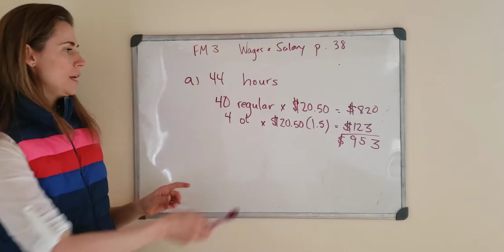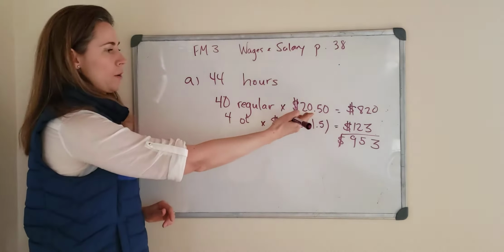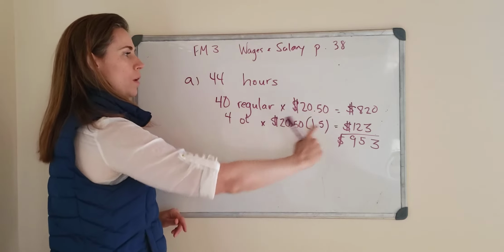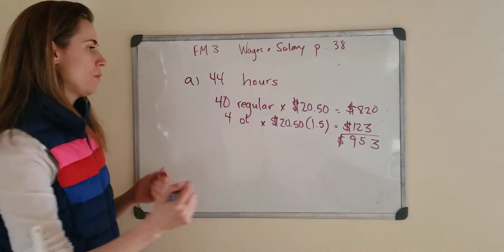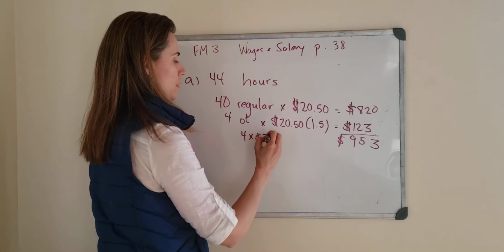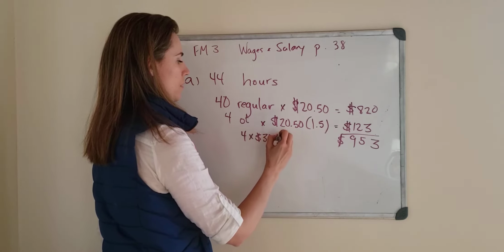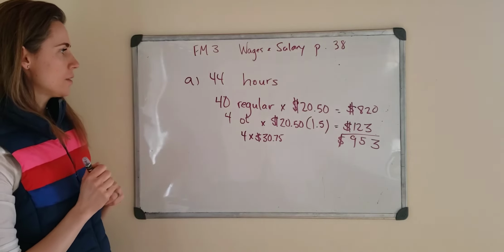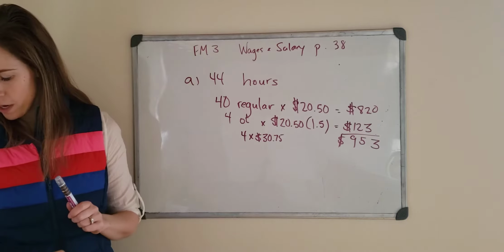Okay, so again, take your regular hours, multiply it by your regular rate, take your overtime hours, multiply that by your overtime pay. And again, if you had wanted to, you could have said also 4 times the 30.75, and you would get the same answer, okay? All right, so that is part A. Let's go on and do B.